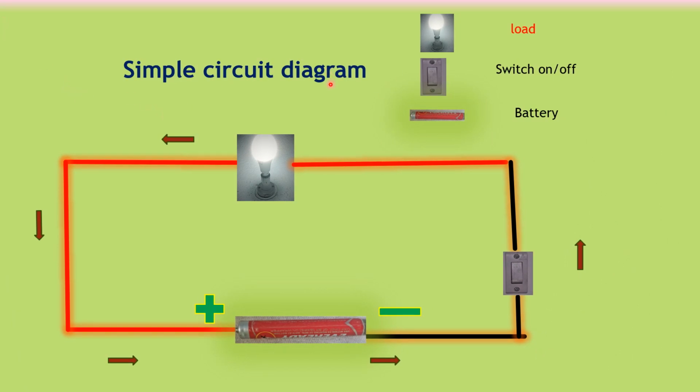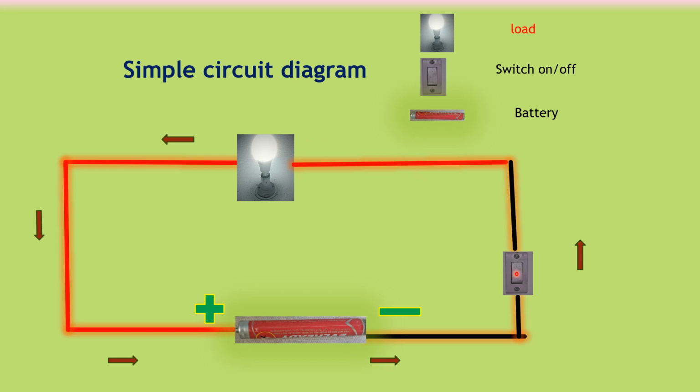Simple circuit diagram. When the power source is connected to the load with the conducting wire, it forms an electric circuit. A conducting wire made up of copper or aluminium is used to establish an electrical connection between the power source and load.